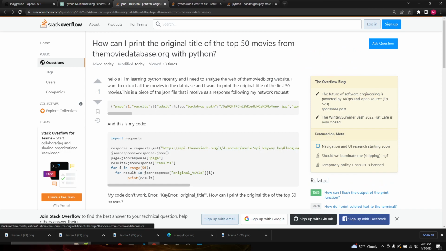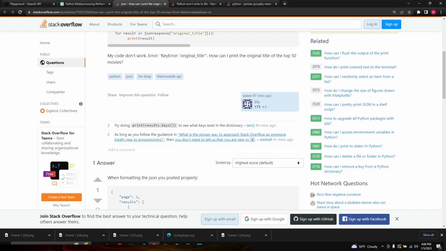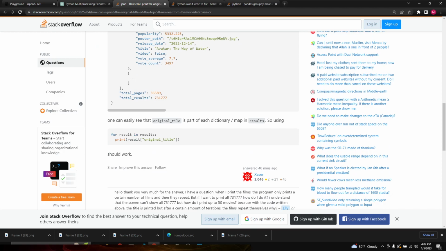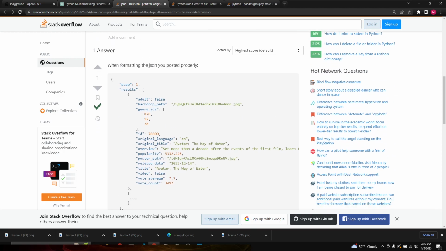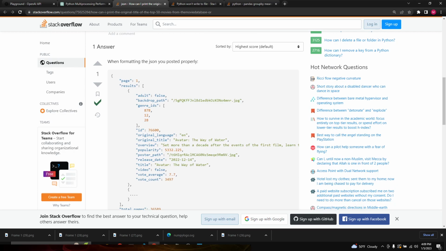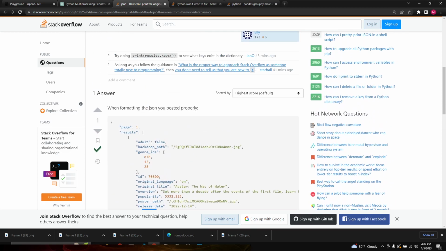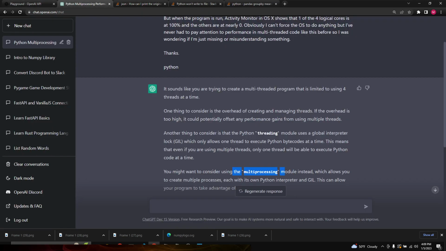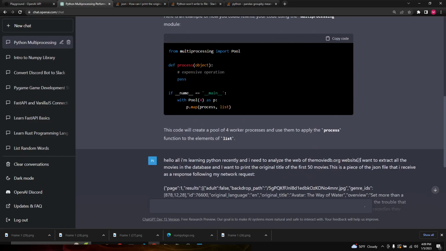How can I print the original title of the top 50 movies from themoviedb.org with Python? Here is the resulting JSON, I believe, kind of like a dictionary. There's an answer which says to loop through it, because the results hold all these entries, and then only when it is the title, then the original title, to do it. Well, we're going to ask ChatGPT. Here we go. See what it does.